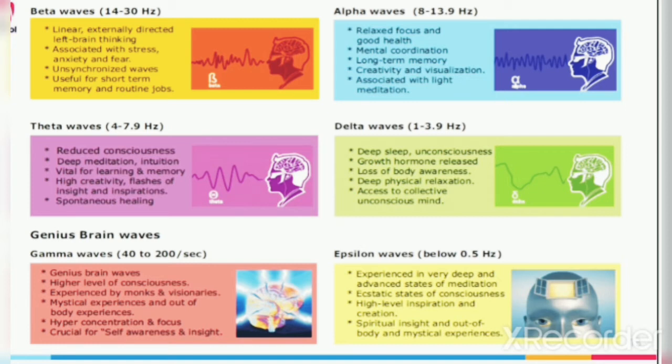Alpha waves. Alpha waves, the frequency is 8 to 13.9 Hz. Alpha waves are seen during relaxed focus and good health. This indicates mental coordination. These are meant for long-term memory, creativity, and visualization, associated with light meditation.